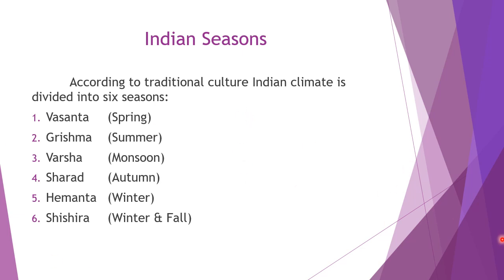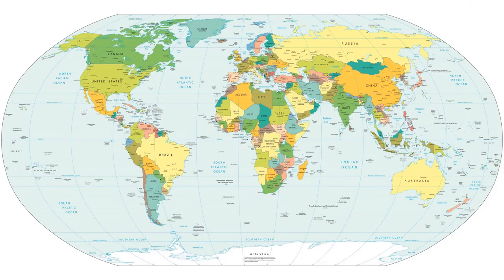And you see next, this is the world map. In this map, this is the equator. This is the southern hemisphere, and from the equator to the north it is the northern hemisphere. And in this, you see what continents we can find in the northern hemisphere.